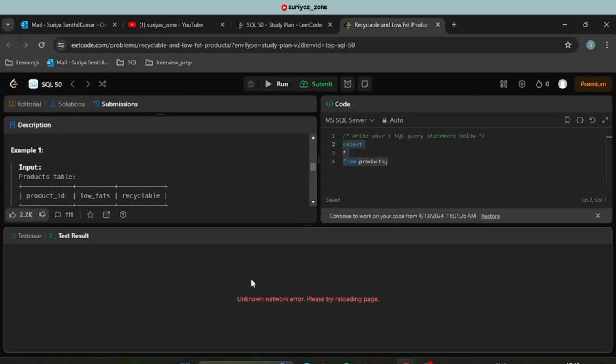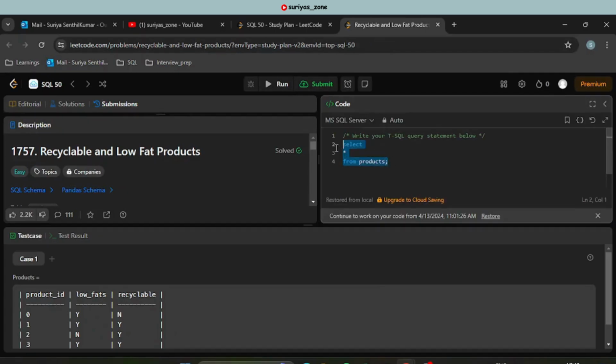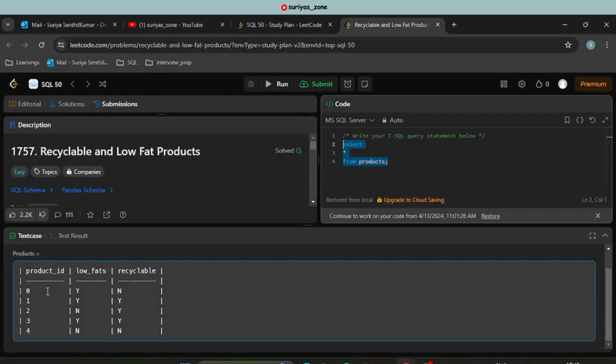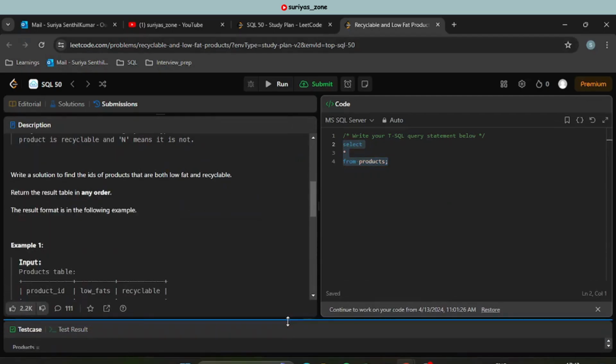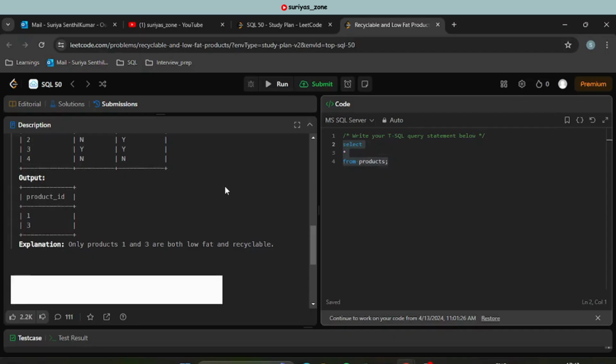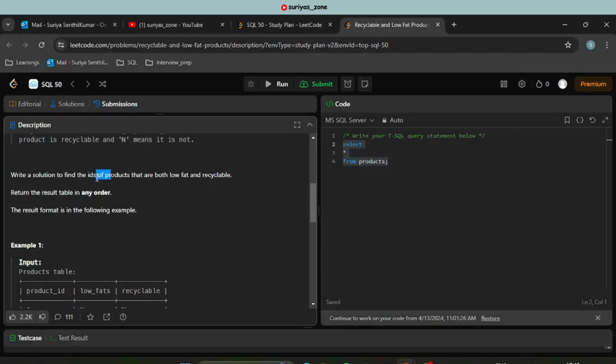Okay, let me reload the page. There is some issue, I guess. No worries, it will resolve. Yeah, so here if you see, we have got the result. So now what is the problem statement is, you can simply drag it down and all those stuff you can do. So they are asking us to return the product IDs that are both low fat and recyclable.